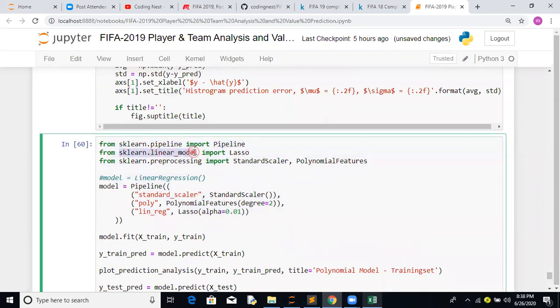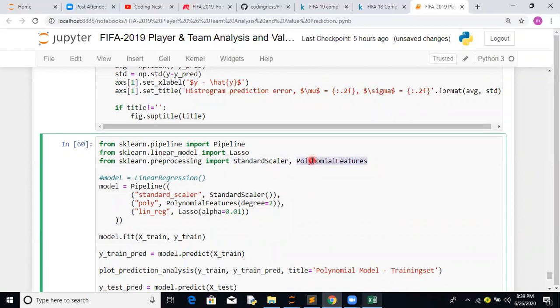From sklearn.linear_model import Lasso. Basically, there are a lot of regression models available. We can use linear regression, lasso regression, elastic net, ridge, or an XGBoost regressor. I have tried lasso regression just to cover this project. Okay, so Lasso, and from preprocessing, StandardScaler, basically to do the normalization part of it.